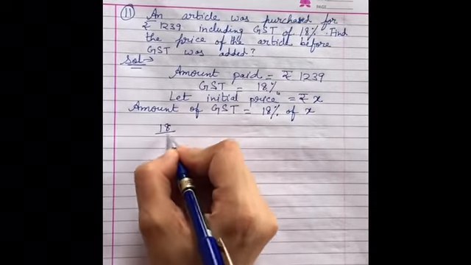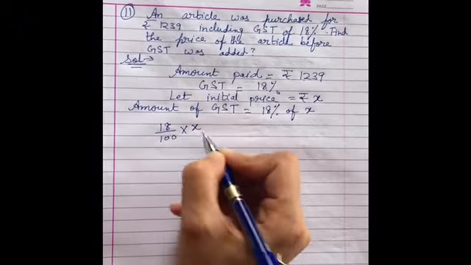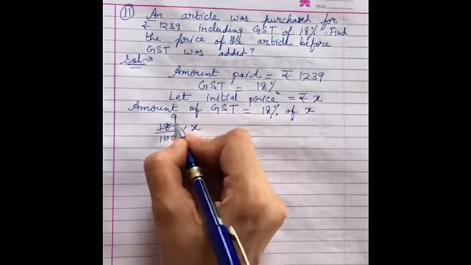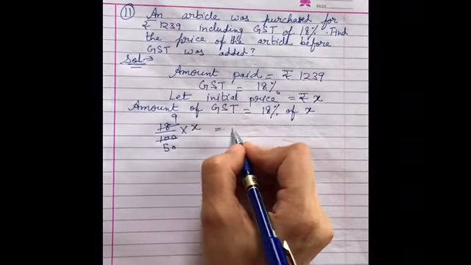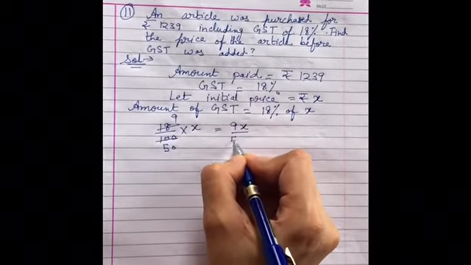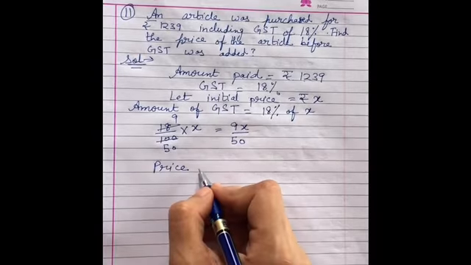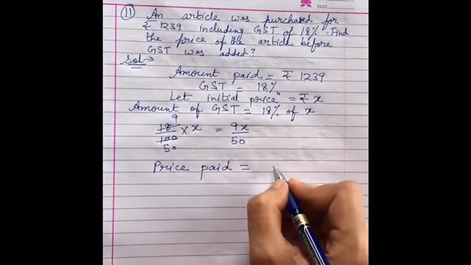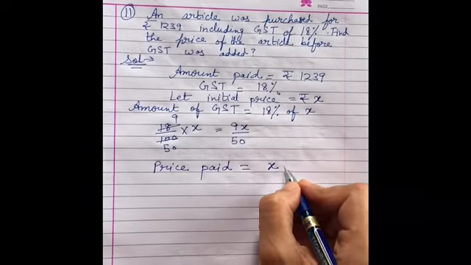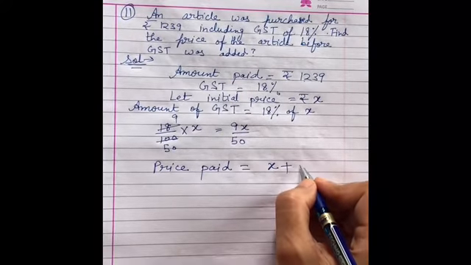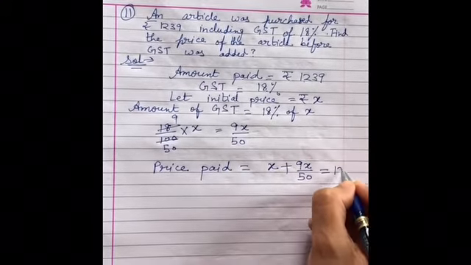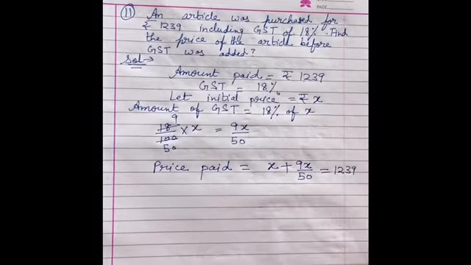So, 18 upon 100 multiplied by X will be the value of your GST. 2 9 ja and 50 here. So, it will be 9x upon 50. Fine. So, the price paid or the amount paid is X, the initial price, plus GST 9x upon 50 and they have given this 1239.